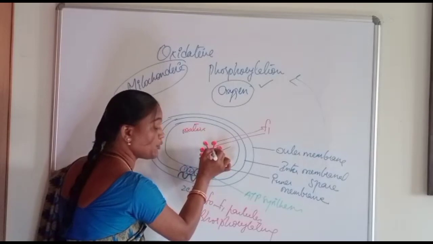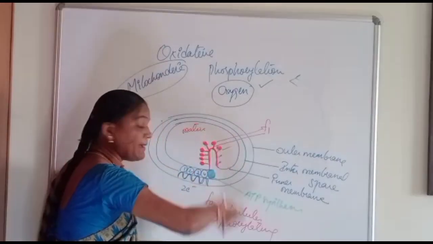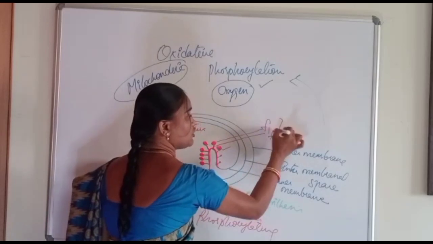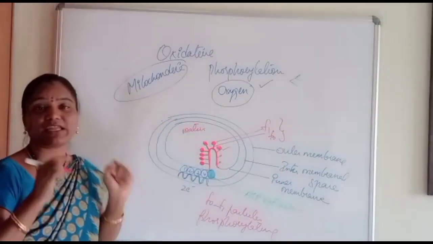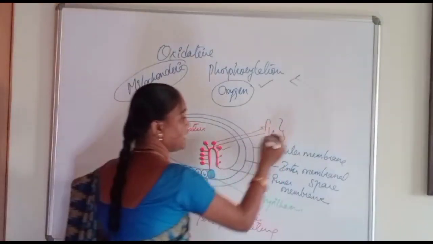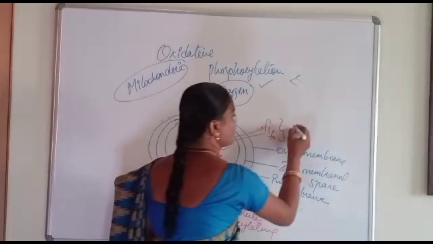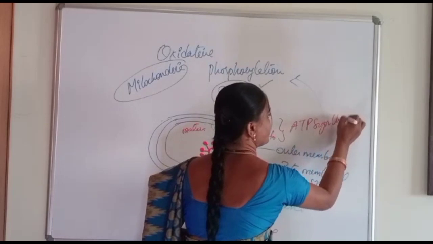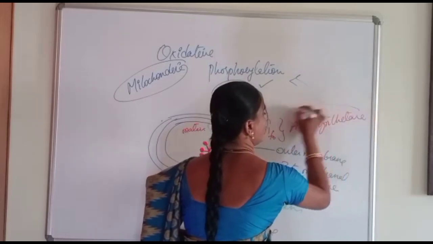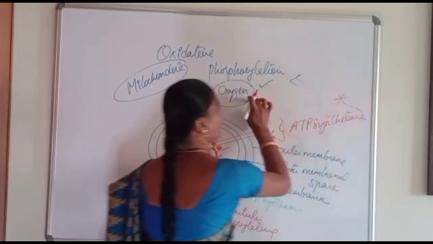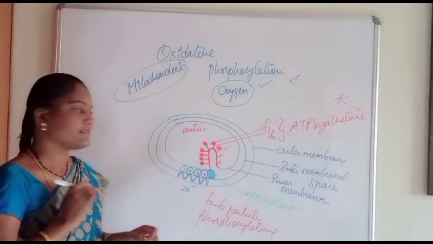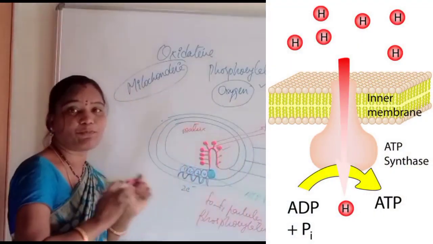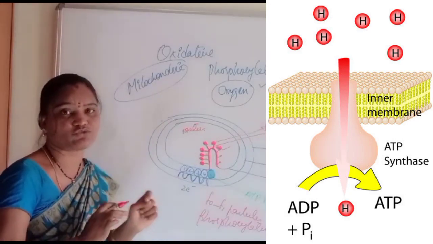This is F0. They both play a very important role, and they are the two important components of the ATP synthetase enzyme. This enzyme is very important for ATP synthesis in oxidative phosphorylation.